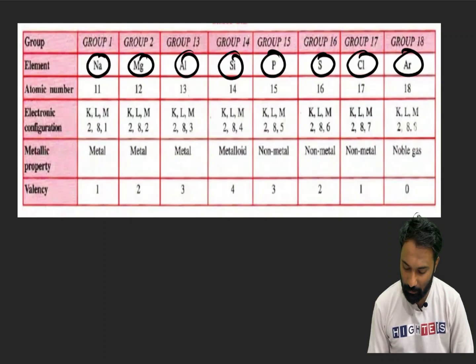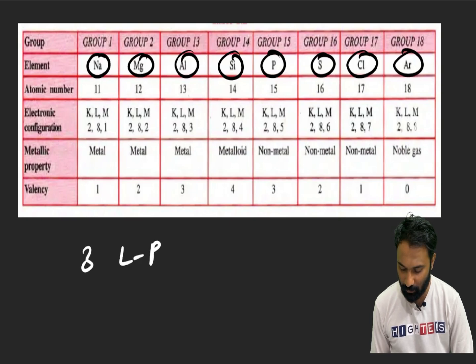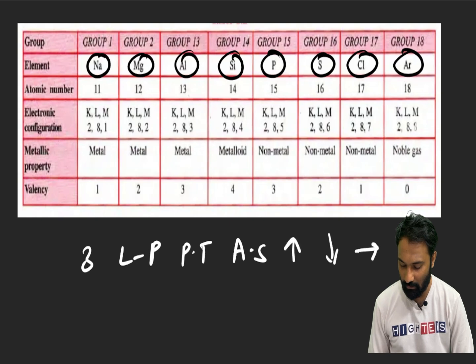For you a question, comment in the comment section. Third period elements, left to right in the periodic table, what happens to the atomic size? Will it increase, decrease, or remain the same with no change? These are the options that you have to see.